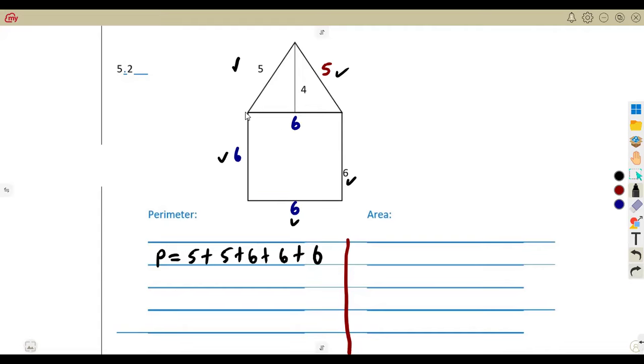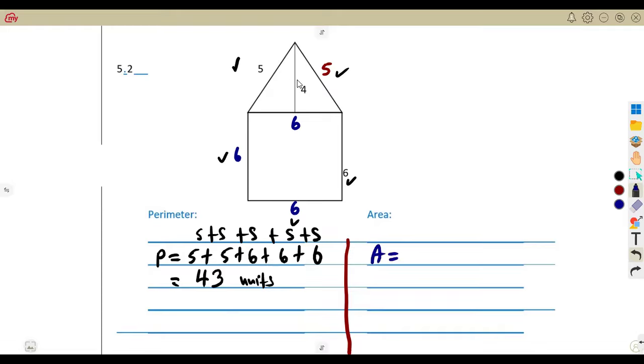It is the distance right around the shape. That is the perimeter. You add what you see around the shape. So that was going to give us 43. All right, so we've got 43 units. So you just have to add side plus side plus side plus side plus side. The sides that you're given are the ones that you are adding.